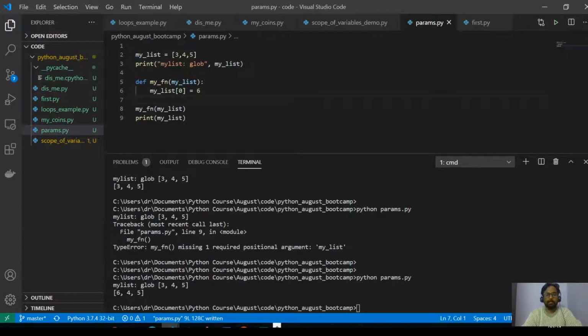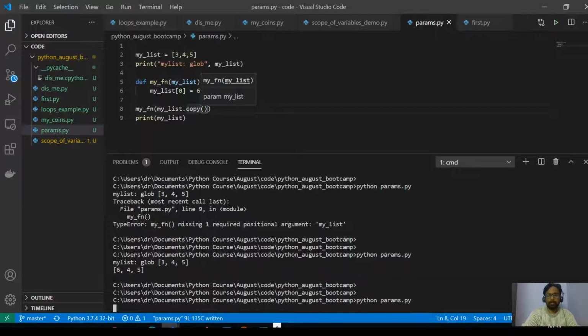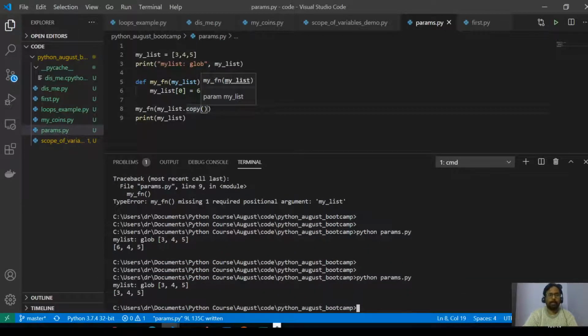In fact, if you need this to be a separate copy, you can send a separate copy. I think there is a copy function inside list. Let me try. Now you can see that this is not modified. That is because I am sending a copy instead; this is just a parameter. So I'll give a different name so that it's not confusing. Temp list.